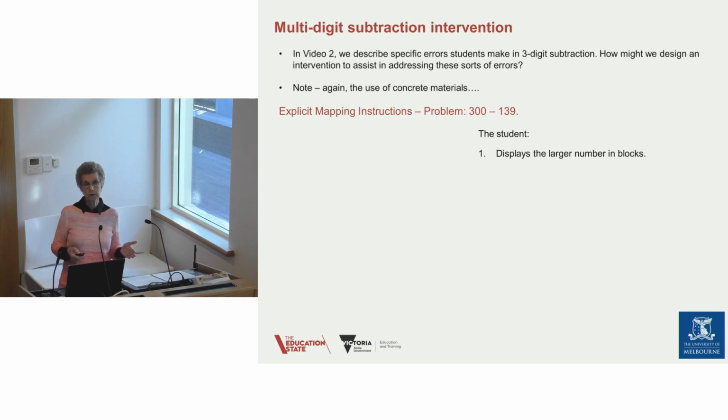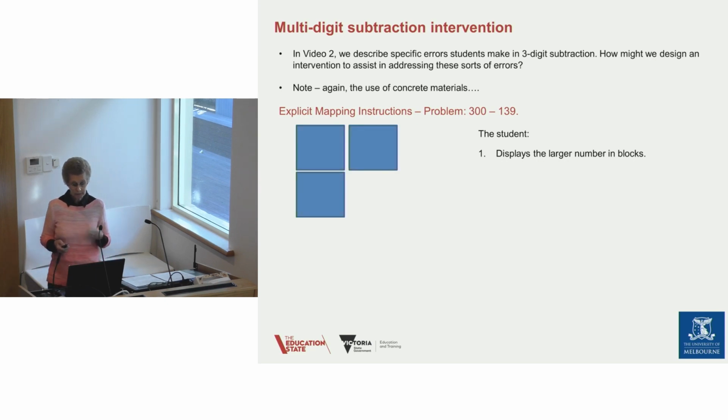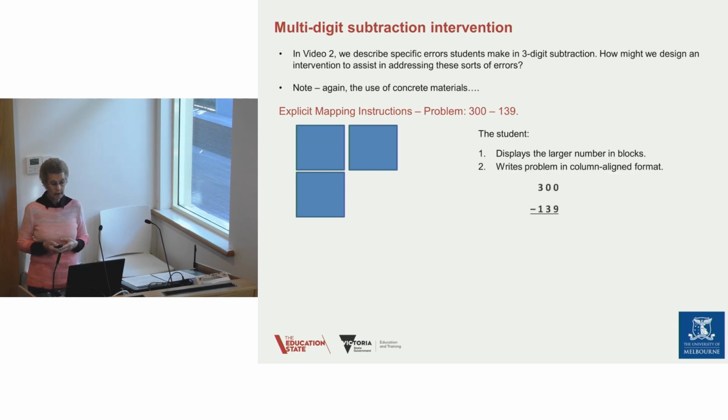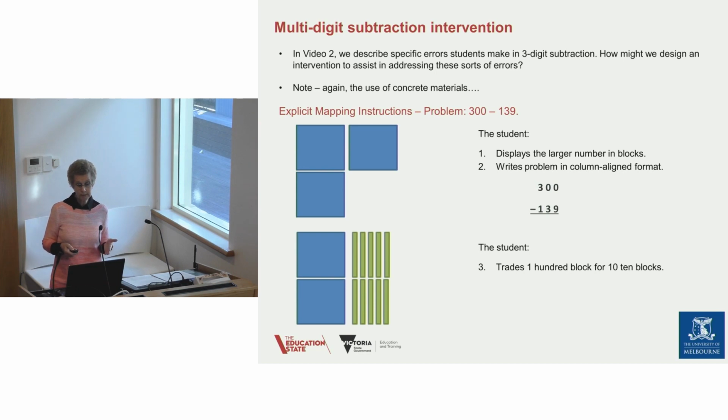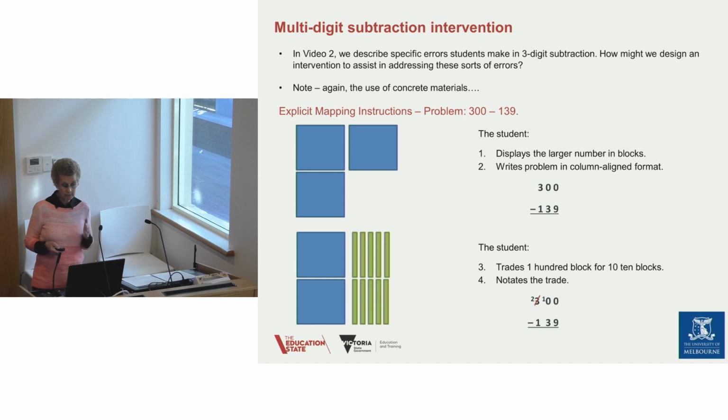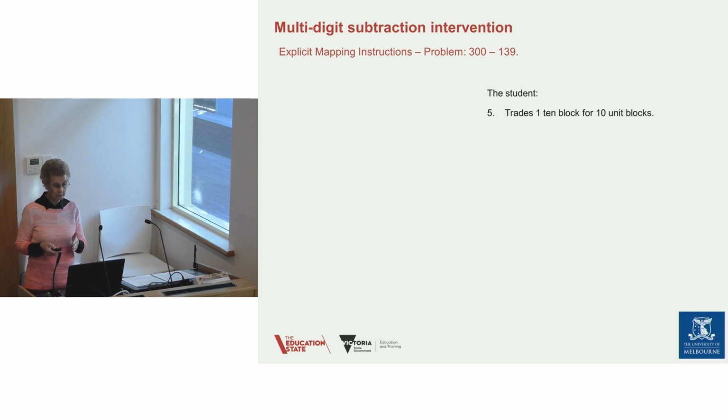So here's the problem, 300 minus 139. The first thing the student needs to do is to get out 3 100 blocks and display it. And then they'll write the problem in a column-aligned format. Now they notice immediately that they can't take 9 and they can't take 30. So the first thing they need to do is to trade one of their blocks for 10 blocks, 10 blocks. And they need to then note that in their question here, they've taken one of the 3s, that becomes a 2, and they've put 10 in the 10s. So they've got 200 blocks and they've got 10 10s.